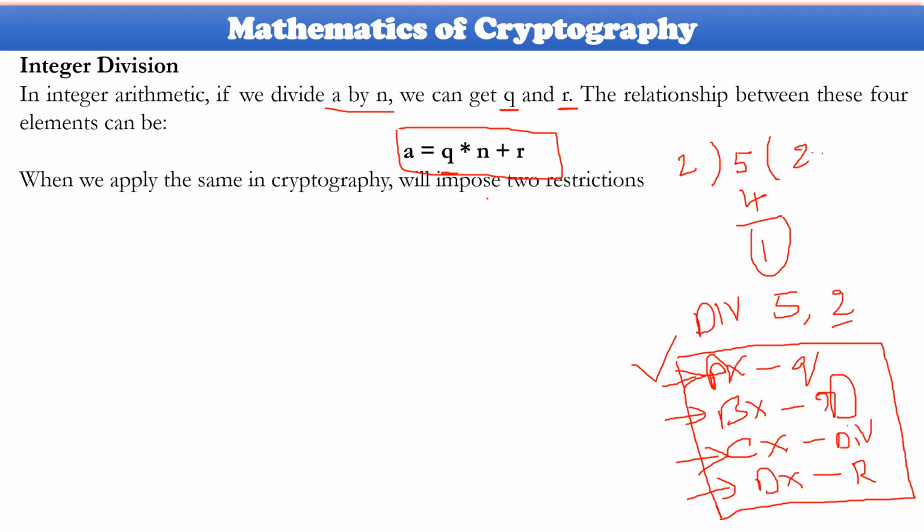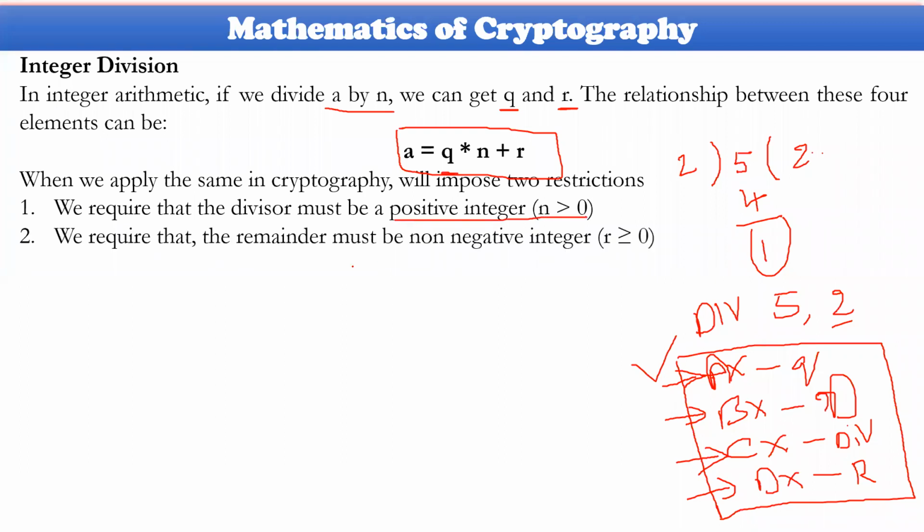Now, in cryptography, if you perform the same kind of operation, there are some restrictions. If you require the divisor, it must be a positive integer. That is the first point we need to consider. And any remainder must always be a non-negative integer, either 0 or more than 0.